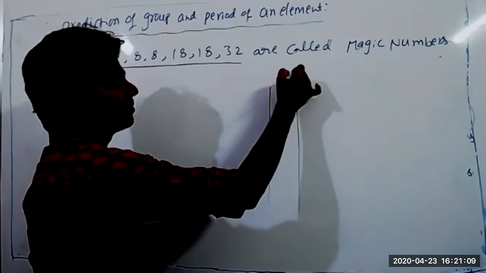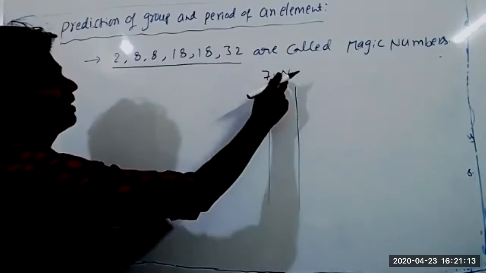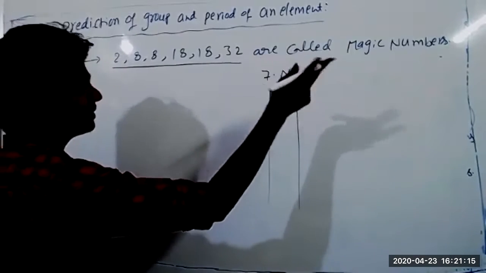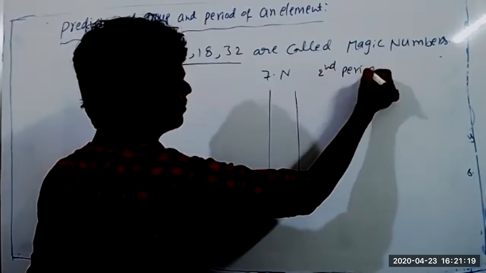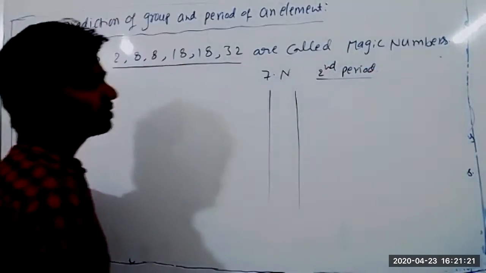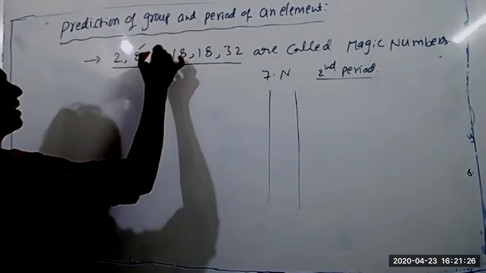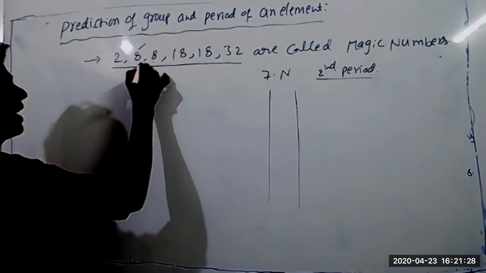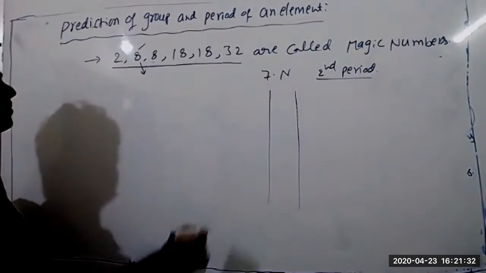Suppose the nitrogen atom, atomic number 7. Nitrogen belongs to which period? 2nd period. For the 1st period it is 2, the 2nd is 8, the 3rd is 8. Then you add 8, so 7 plus 8.